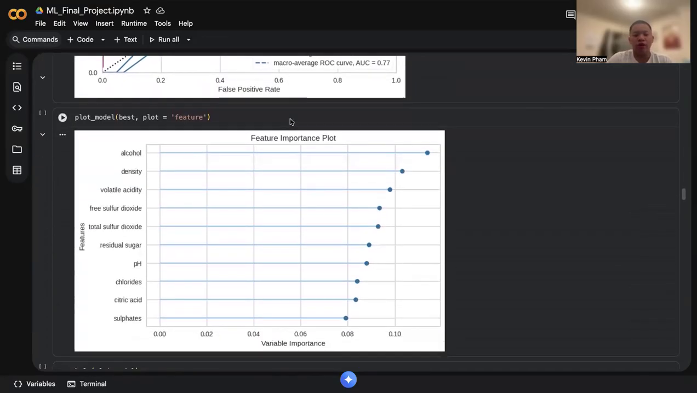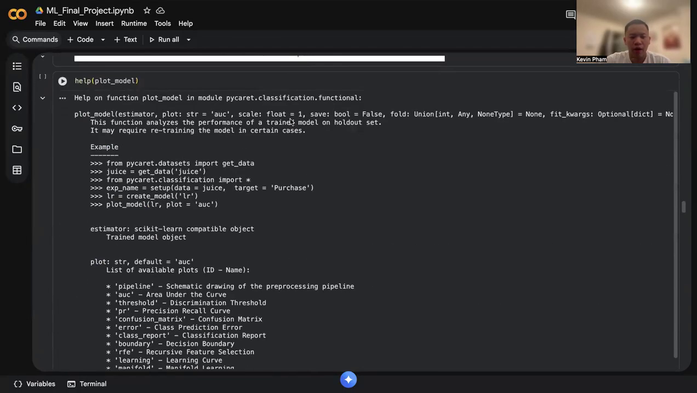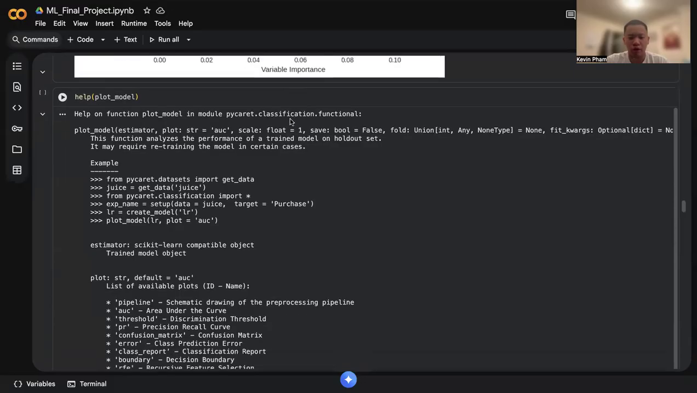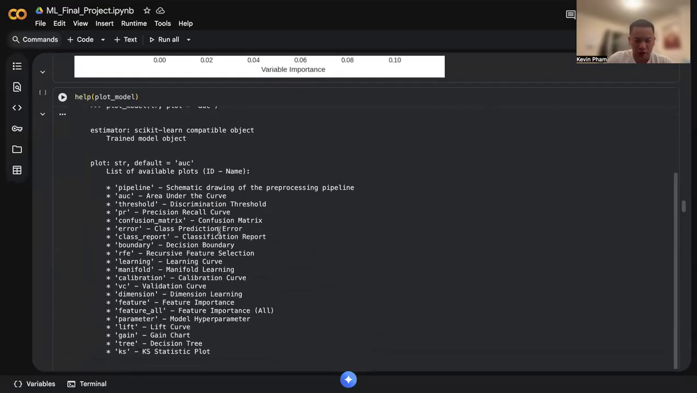Then I found the feature importance, and I found that the alcohol feature was the most important feature, next to density. Afterwards, I decided to plot the model to see any additional steps I need to do or any different values I can find.